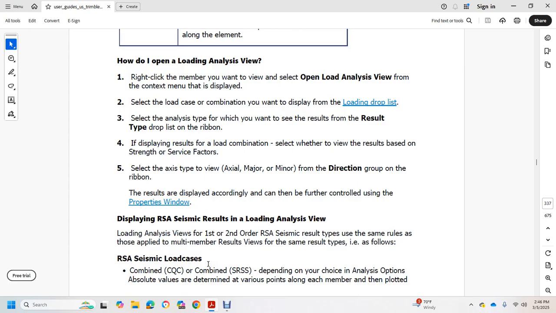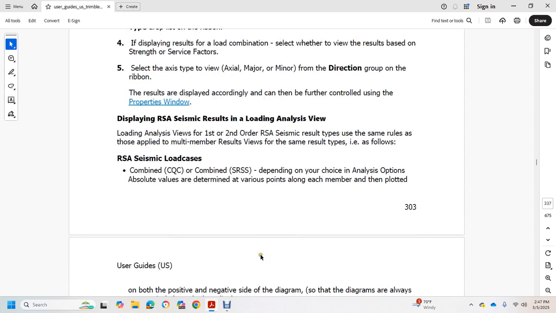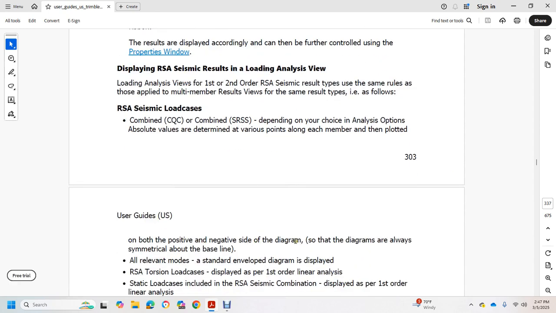RSA seismic results in the loading analysis view, first and second order: the same rules apply as with the multi-member result view, with the same result types. For an RSA seismic load case combined by CQC or SRSS, depending on the analysis option chosen, the absolute value is determined at various points along each member, then plotted on both the positive and negative sides of the diagram. The diagrams are always symmetrical about the baseline. All relevant modes are combined, and the center end of the lobe of the diagram is displayed.